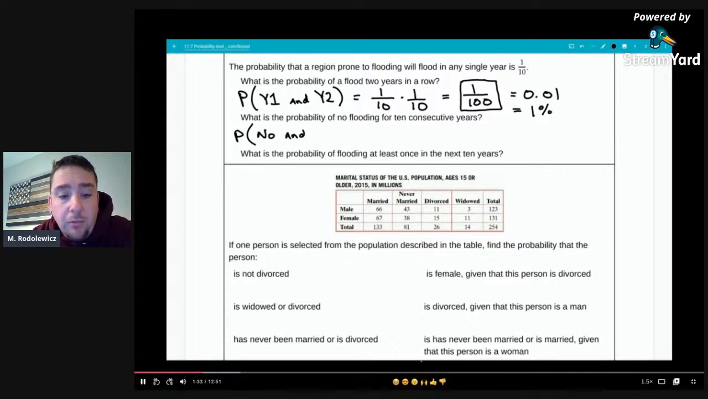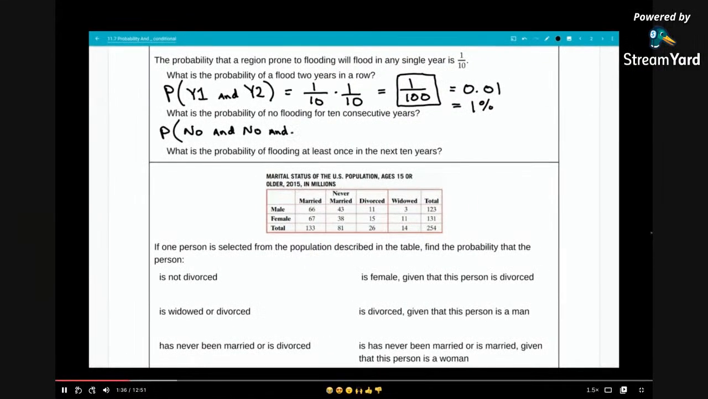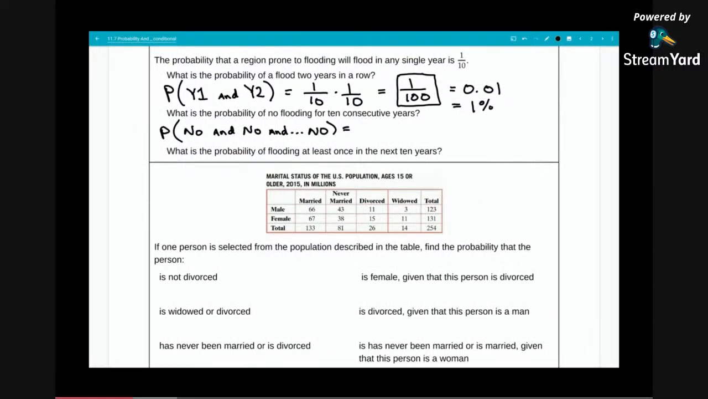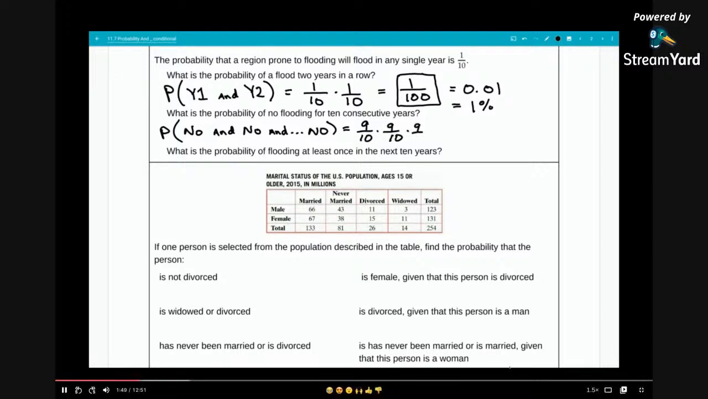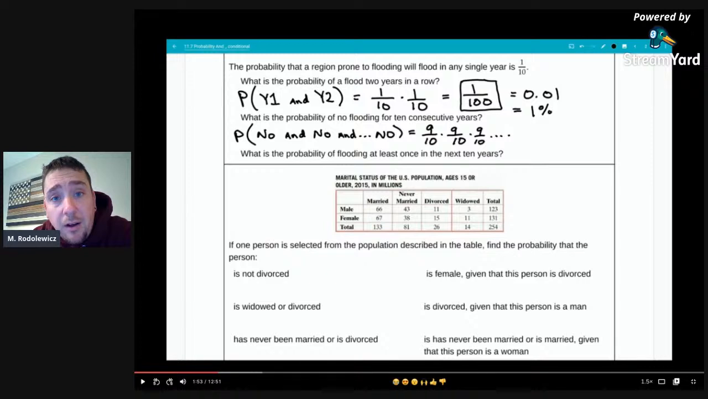Now, what is the probability of no flooding for 10 consecutive years? So we want no flooding in year 1, no flooding in year 2, and no flooding in year 3, all the way up to no flooding in year 10. Well, if the probability of flooding is 1/10, we consider its complement: you're either going to flood or not flood. So if 1/10 is the probability of flooding, then 9/10 is the probability of not flooding. So we have 9/10 times 9/10 times 9/10, 10 factors of 9/10, which we can write as 9/10 to the 10th power.